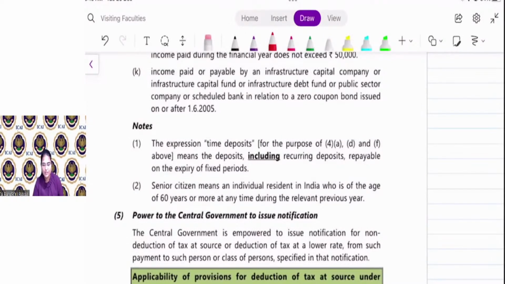And if the interest is paid by banking company, then the limit is 40,000. If the interest is paid by banking company to senior citizen, then the limit is 50,000.